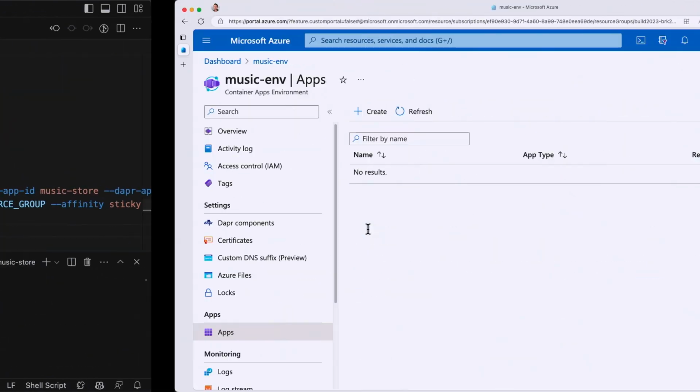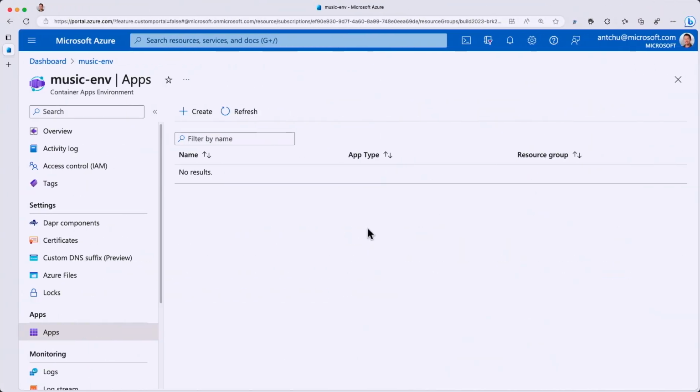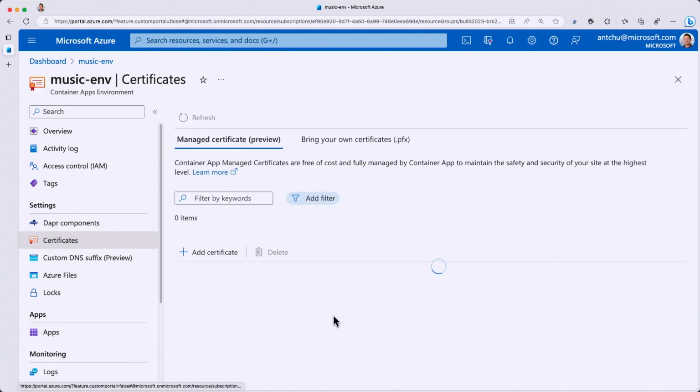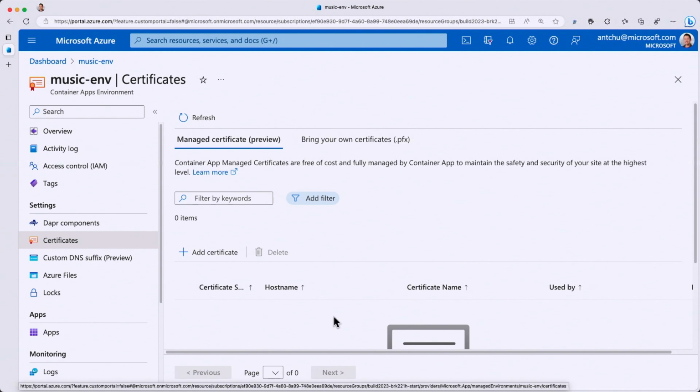So while that's happening, let's take a look at the Azure portal. Right now, I don't have any apps in my Azure Container Apps environment, so we're just going to look around at the different things that the environment gives me. One of the things I want to call out is certificates. You can upload certificates for your TLS so that any custom domains that you set up can be secured by HTTPS. And today, we announced a new feature called free managed certificates, so that you can get a free certificate for every custom domain that you set up on your container app.